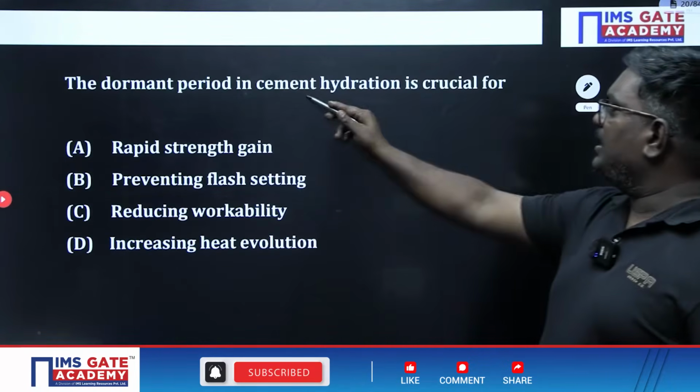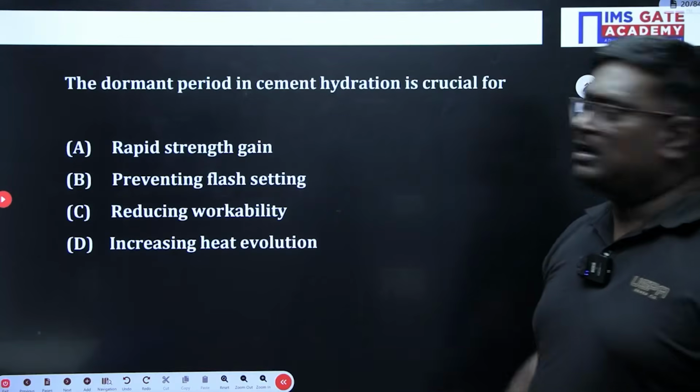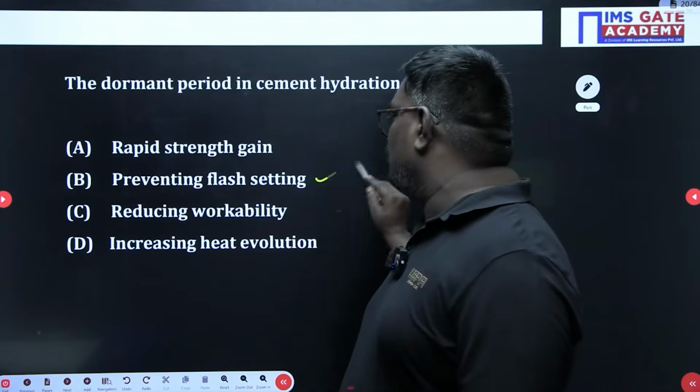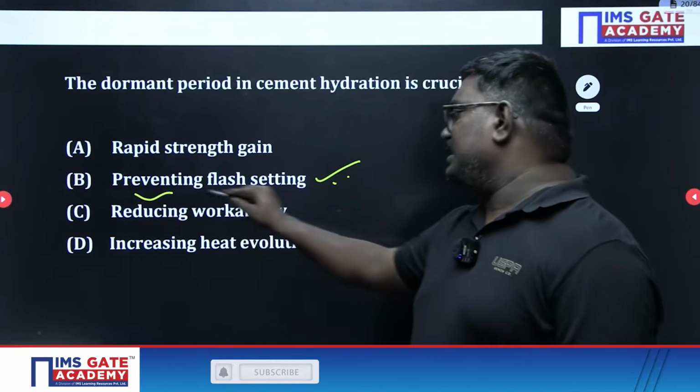The dormant period in cement hydration is crucial for what? This is a straightforward answer, sir. In hydration, in the initial setting, the dormant period is crucial for preventing flash setting.